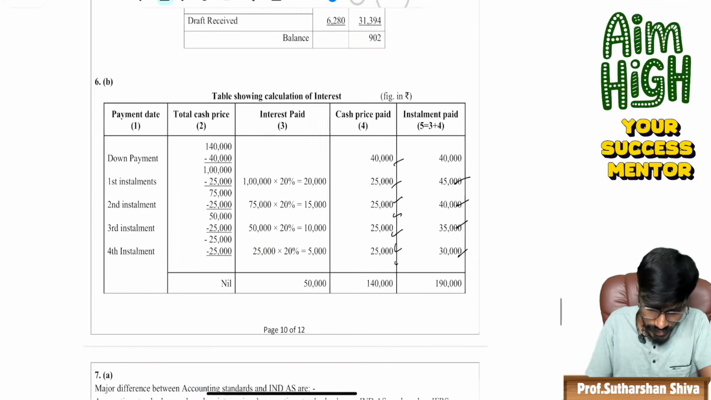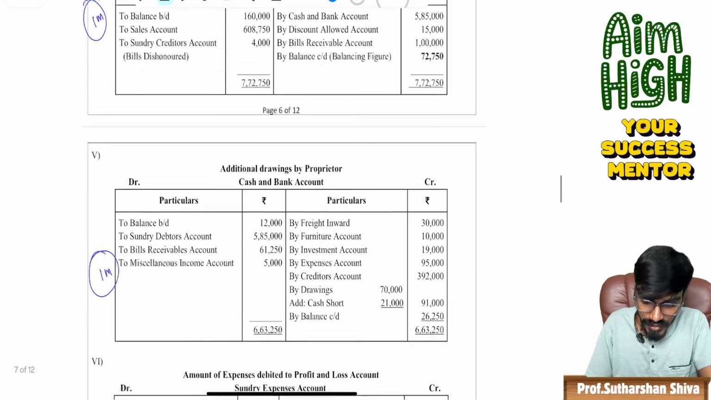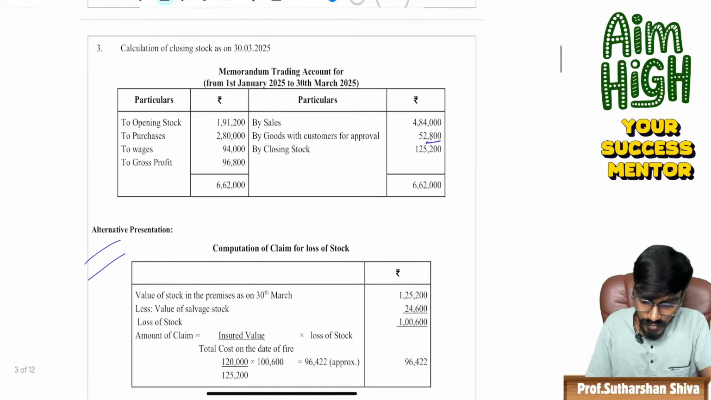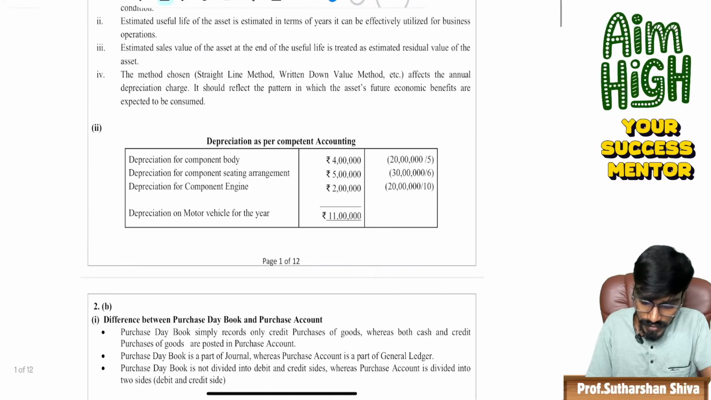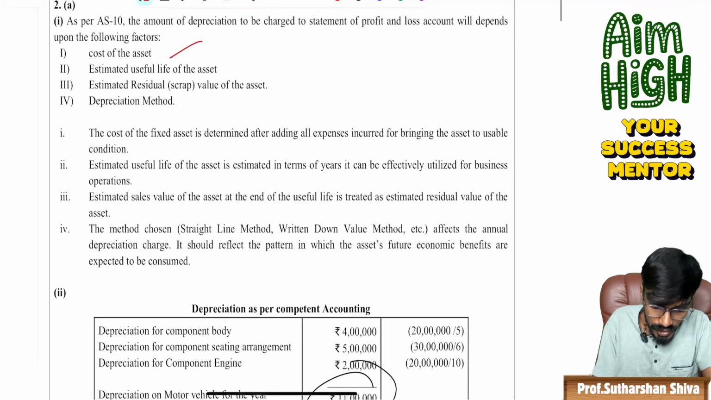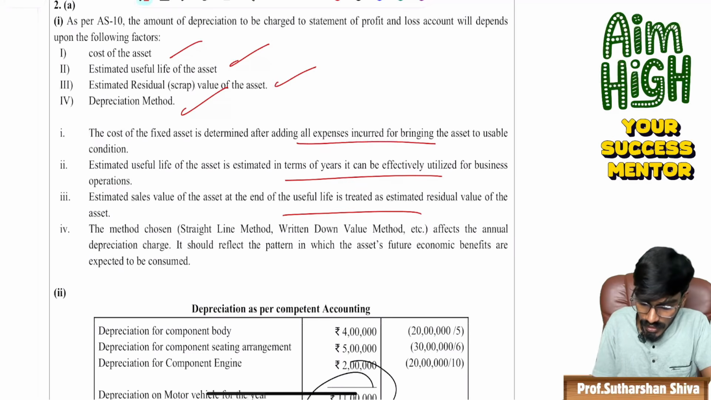Everything has been written. For that, the institute has rewarded her with full marks. See, the answer is also 11 lakh. And the points: cost of the asset, estimated useful life, residual value, depreciation method, and the explanations of this, everything.